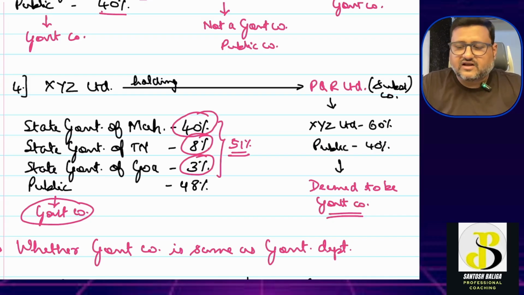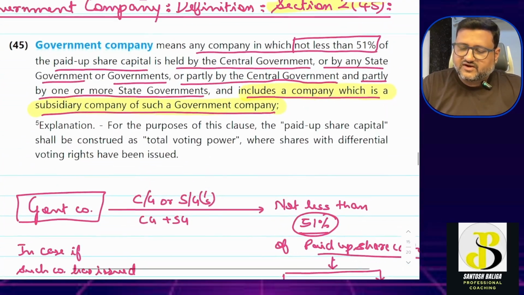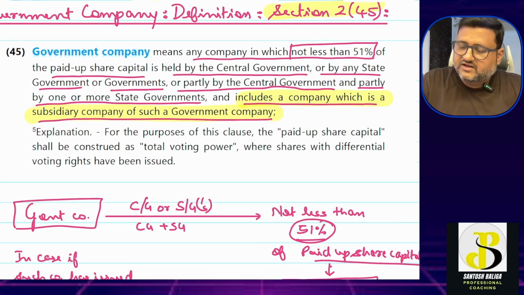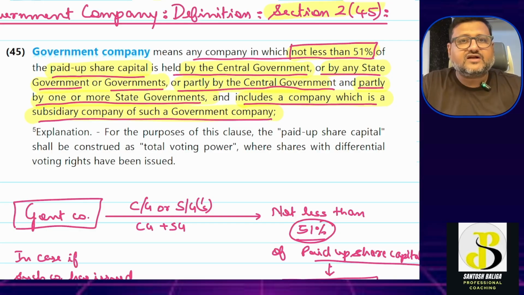Is this clear? Is the definition clear now? Okay, just read the definition once more. Means any company in which not less than 51% of the paid up share capital is held by the central government, or by state government or governments, or partly by central government, or partly by one or more of the state governments, and includes a company which is a subsidiary company of such government company. Very simple. Now you have understood all the scenarios. You have understood what is a government company, and also what I have explained to you.